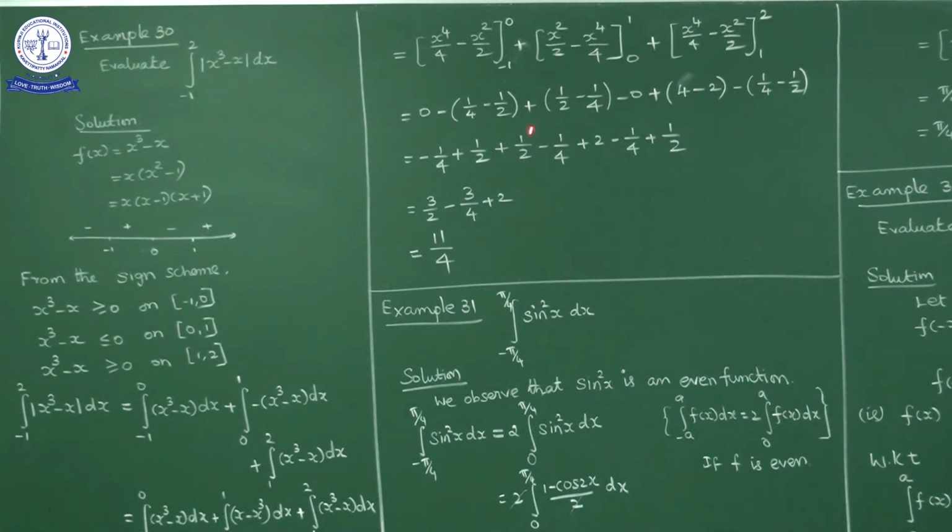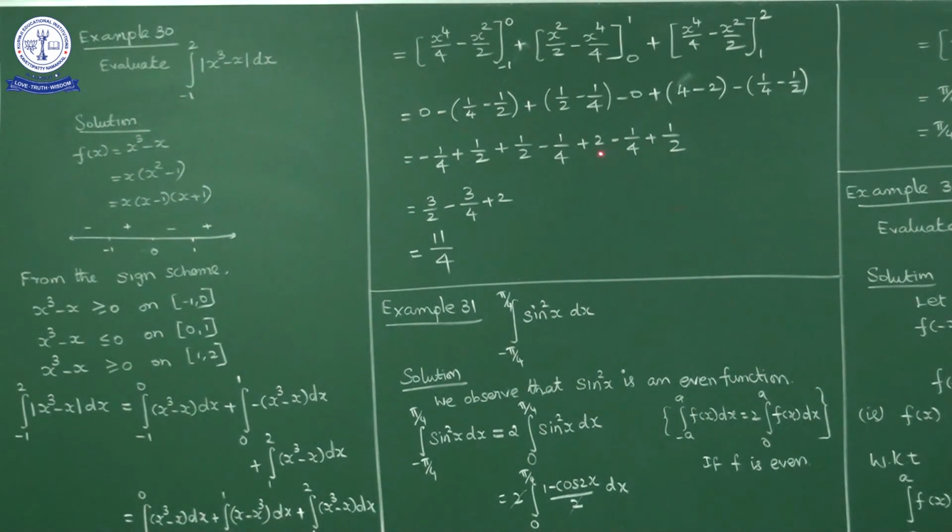So what we get? 1 by 2 minus 1 by 4, plus apply 2 power 4, 16 by 4, minus 2 square, 4 by 2, 2. So 4 minus 2, minus the lower limit 1 by 4 minus 1 by 2. If you apply the minus here, minus 1 by 4 plus 1 by 2, and here 4 minus 2 is 2.